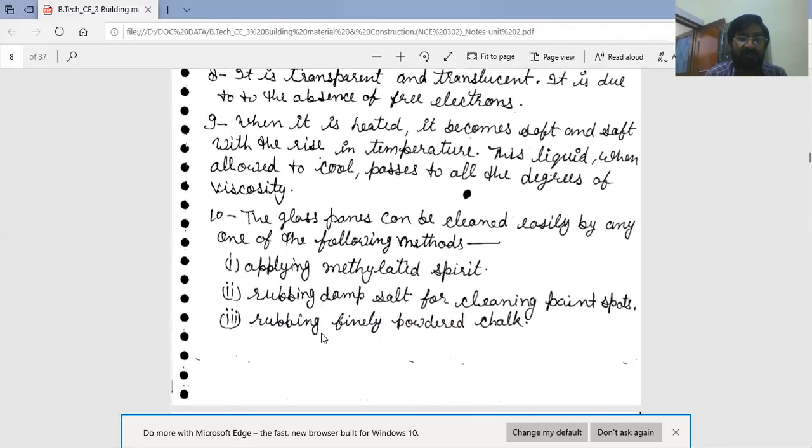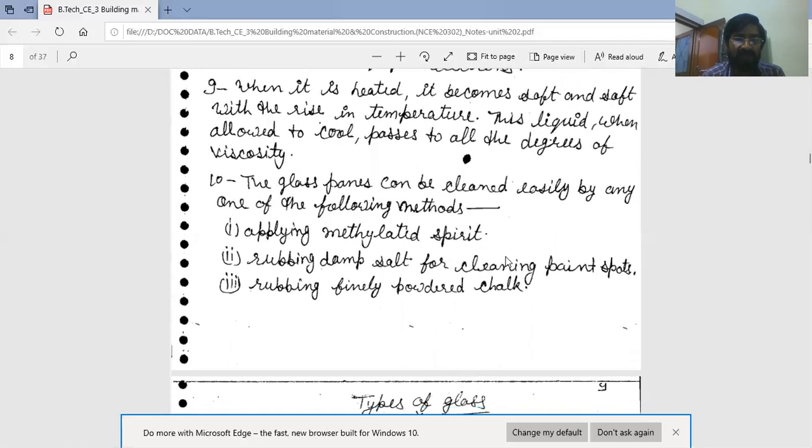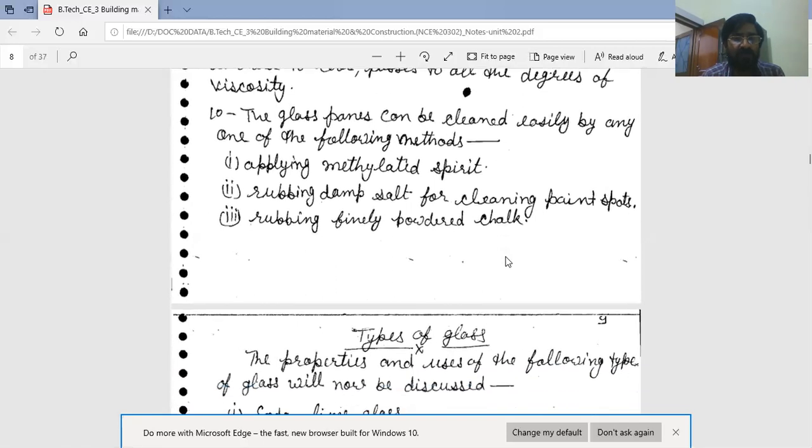Next, glass panes can be cleaned easily by any one of the following methods. First, applying methylated spirit or methyl alcohol. Second, rubbing damp salt for cleaning paint spots on glass. And third, rubbing finely powdered chalk on the glass surface. There are three methods for cleaning glass. These are the properties of any type of glass.